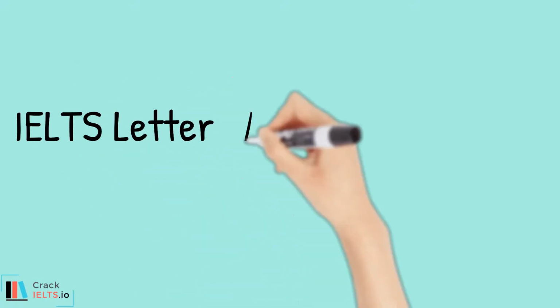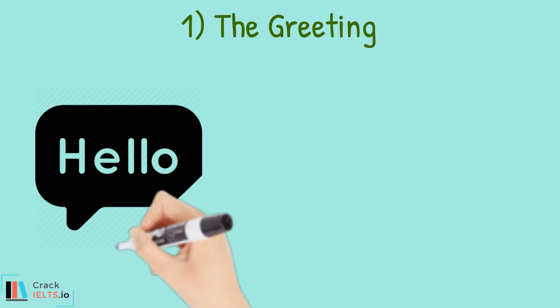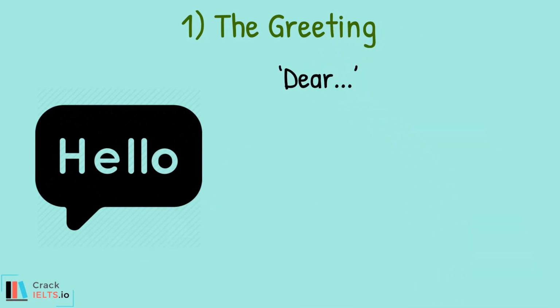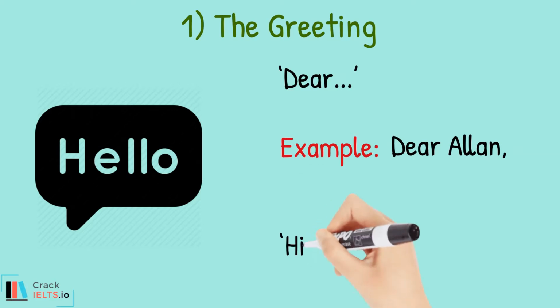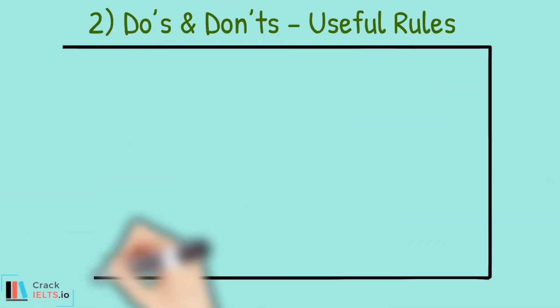Let's have a look at IELTS letter writing vocabulary for informal letters, and let's start with the greeting. Always start your letter with dear, followed by the first name of the friend, for example, Dear Alan. You probably use hi and hello in emails and texts, but for letters, dear is more appropriate, so stick with this. It can be helpful to use the name of a real friend who you imagine you are writing the letter to. This will make it easier to sound natural than if you write the letter to an imaginary friend.